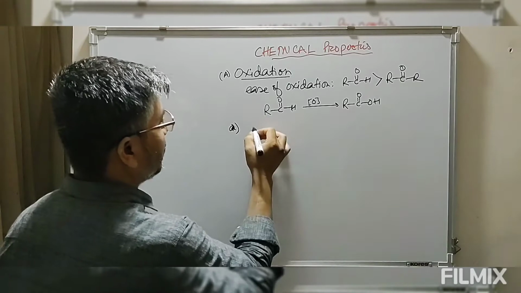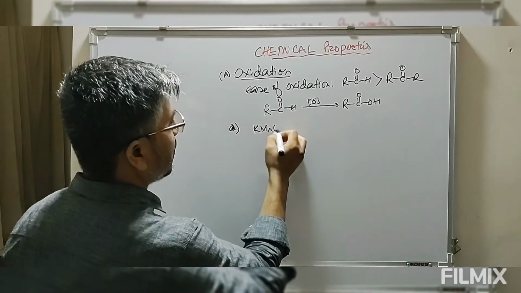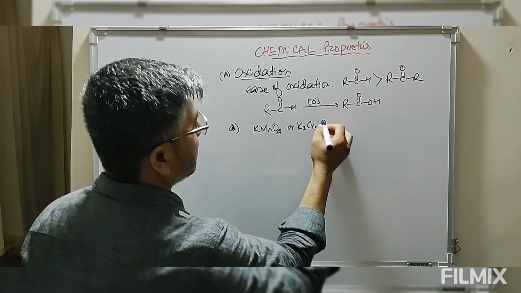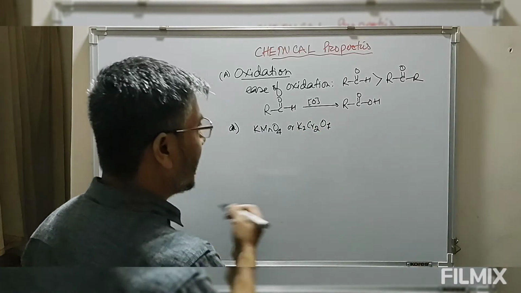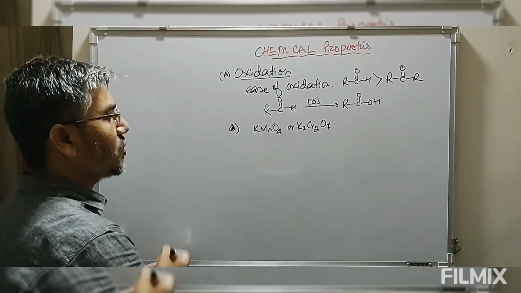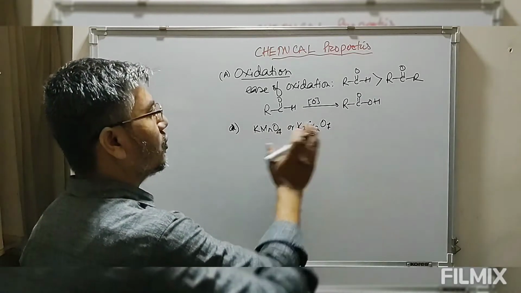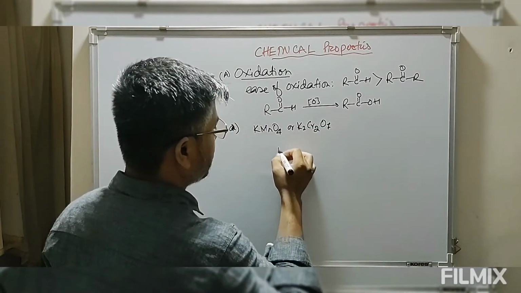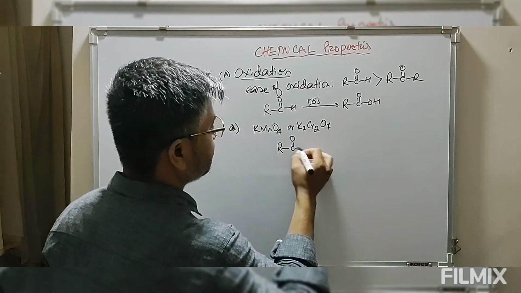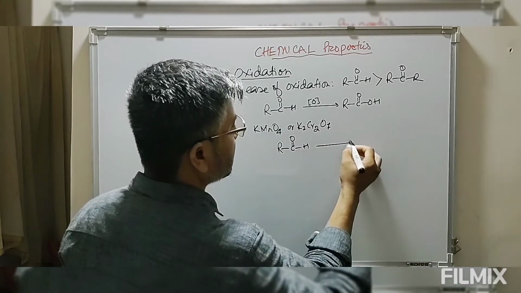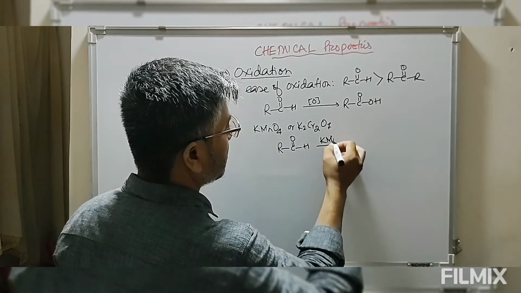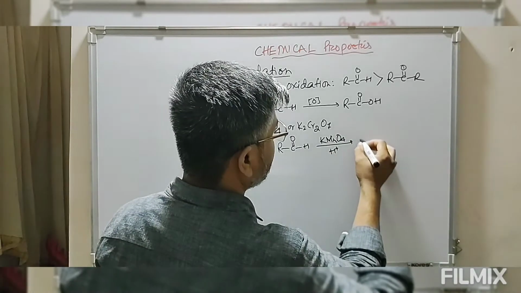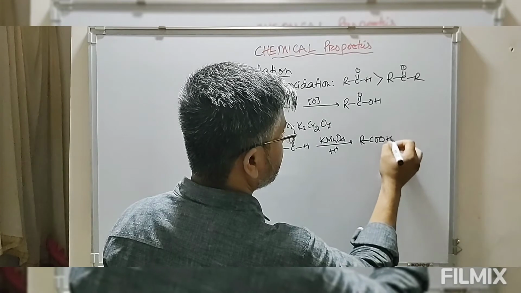By use of KMnO4, that is a much stronger oxidizing agent, or potassium dichromate. So all aldehydes are oxidized by KMnO4 or dichromate to give you the corresponding acid. Suppose we look at this aldehyde. Now this reacts with KMnO4 in acidic medium, and this gives you a carboxylic acid.